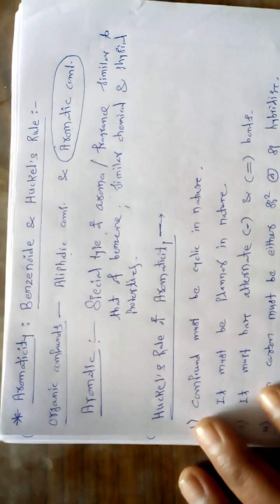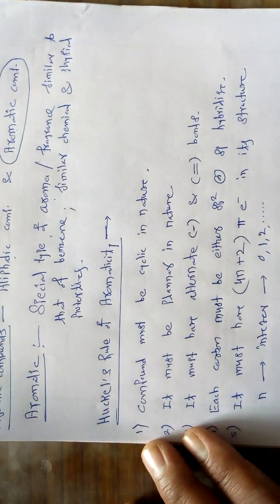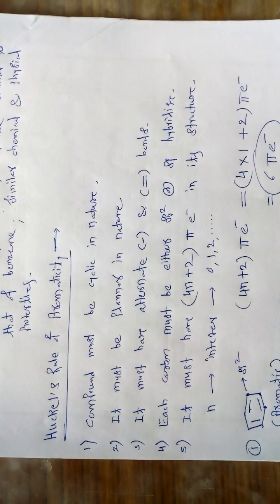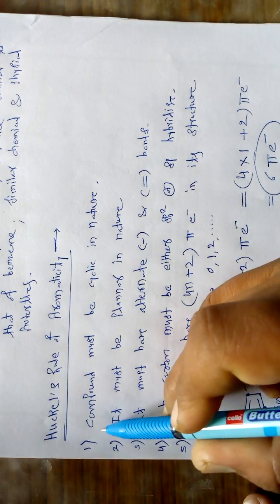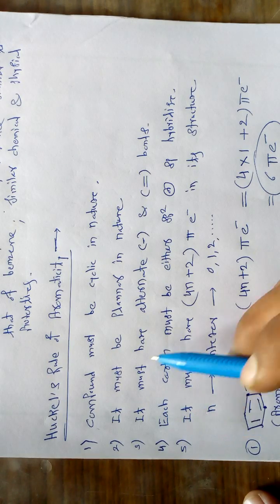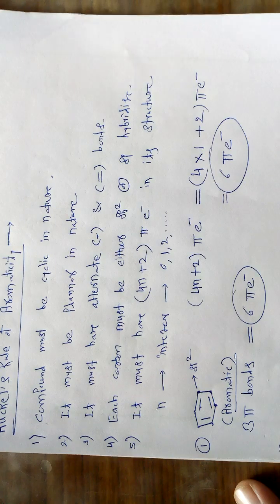But after that, an important rule was given by Huckel, called Huckel's rule of aromaticity. A compound is considered aromatic if it obeys 5 different rules. If the compound obeys all these rules, then and only then is that compound considered aromatic in nature.